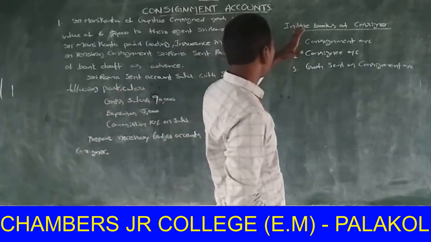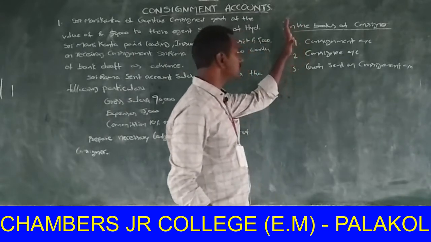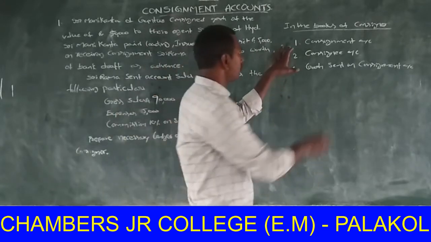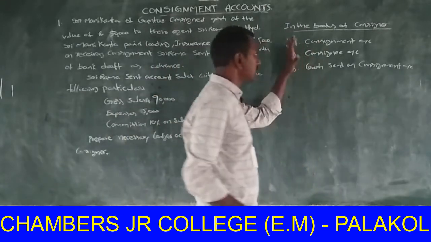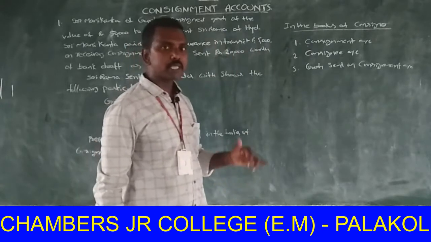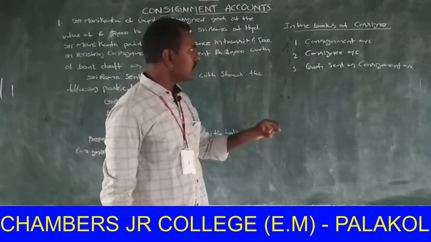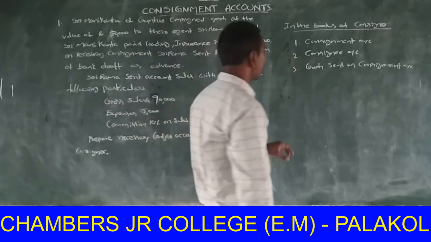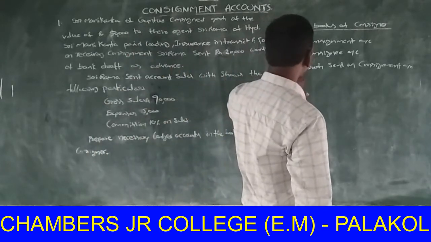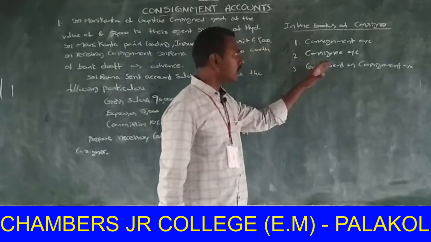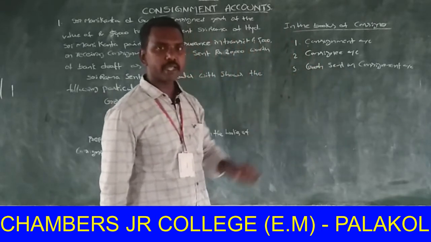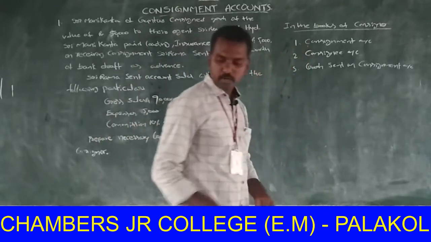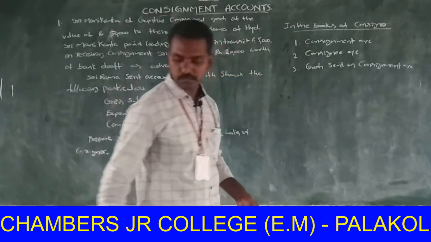In the consignment account, the consignment business shows either profit or loss. Next, the consignee account shows how much amount is due from the consignee to the consignor. On closing of consignment, the goods sent on consignment are transferred to trading account or purchase account.